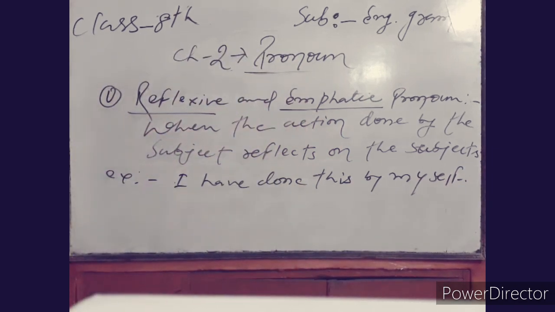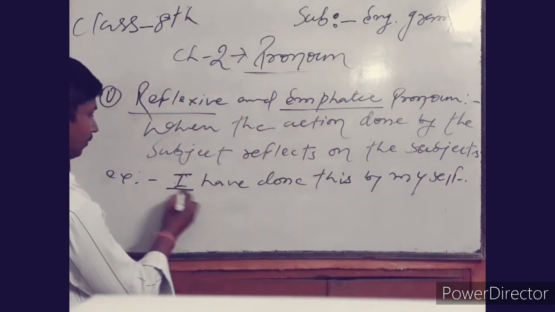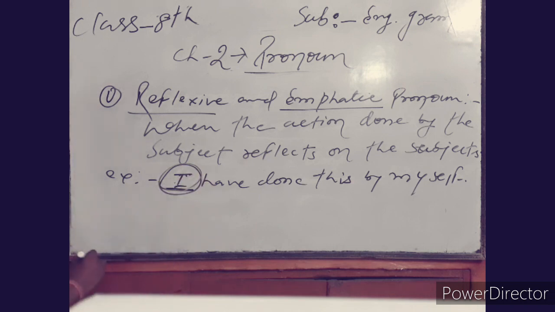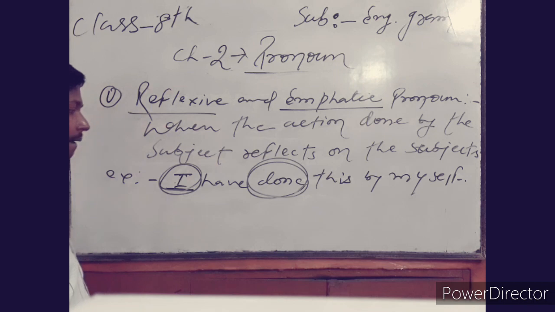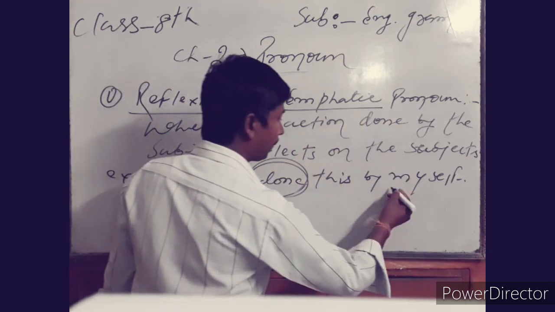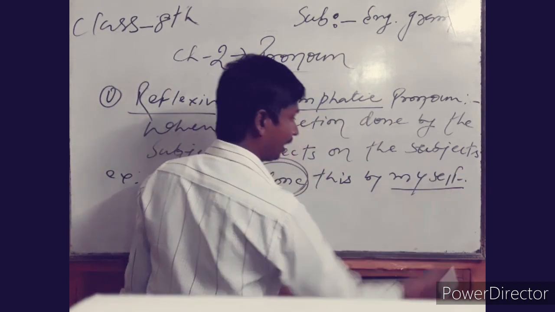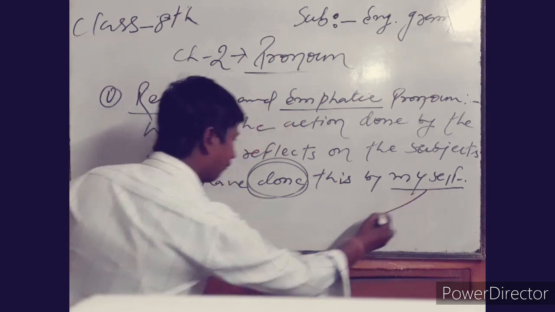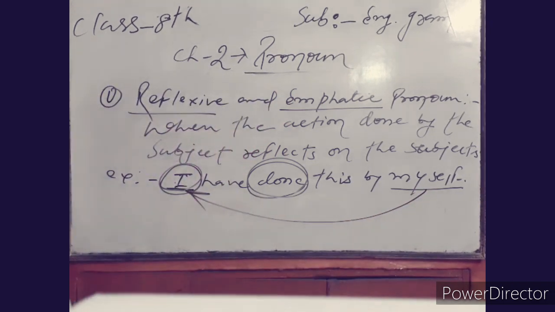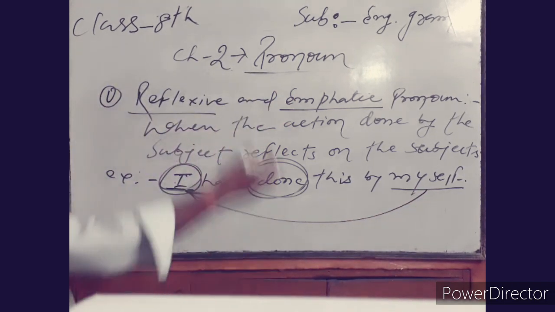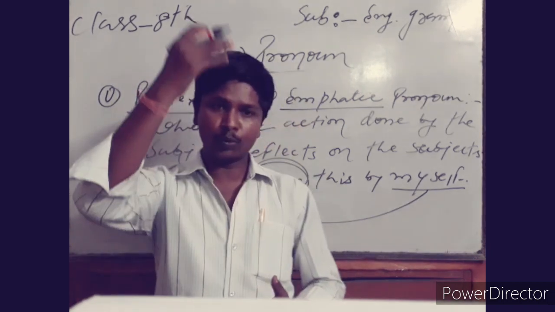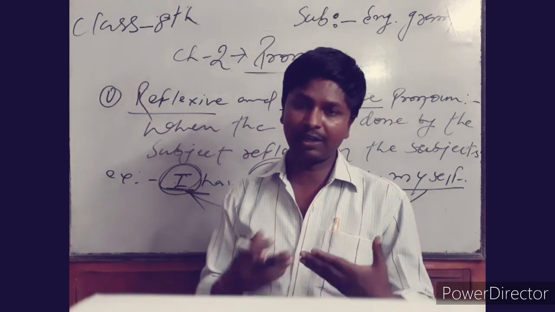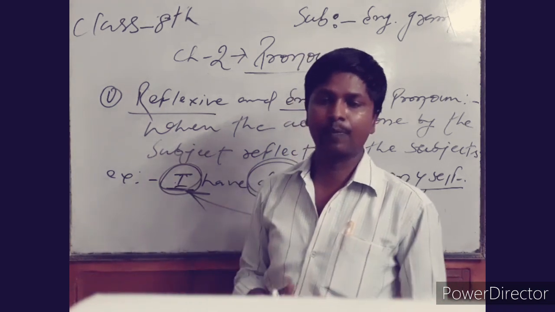You can see the example, that is the subject here, I. What action has been done? ये काम किया गया, और ये जो emphatic या reflexive pronoun है, that can reflect the subject itself. मतलब खुद की जो किसी काम को हम करते हैं उसका रिफ्लेक्शन जब खुद पे आती है, then we can say that it is a reflexive pronoun.